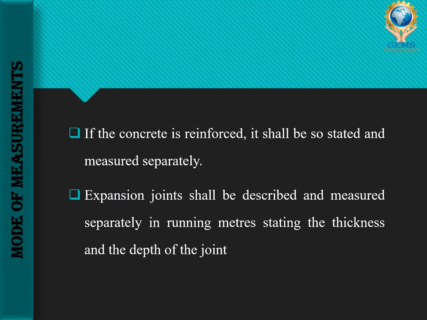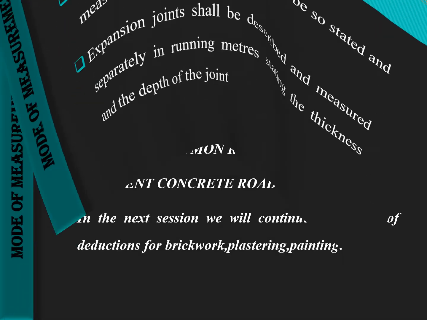Then the next point is, if the concrete is reinforced, it shall be so stated and it will be measured separately. Then expansion joints shall be described and measured separately. They will be measured in running meter, stating the thickness and depth of the joint. So this is about cement concrete road.